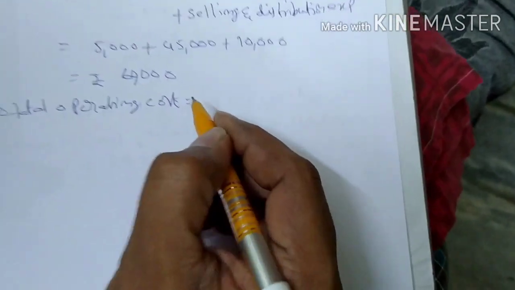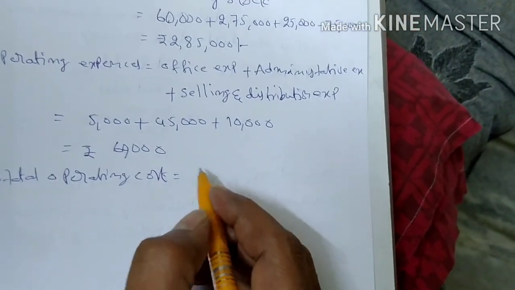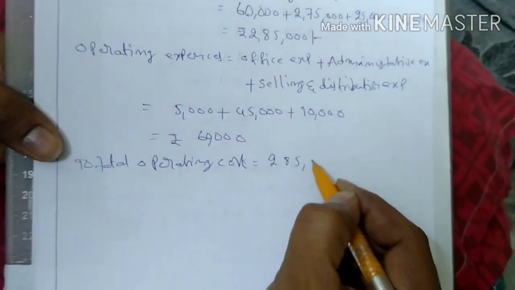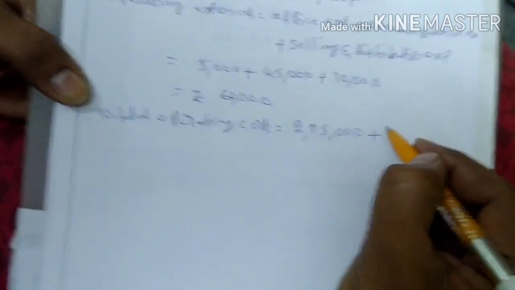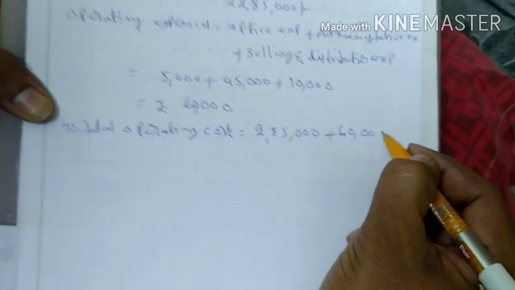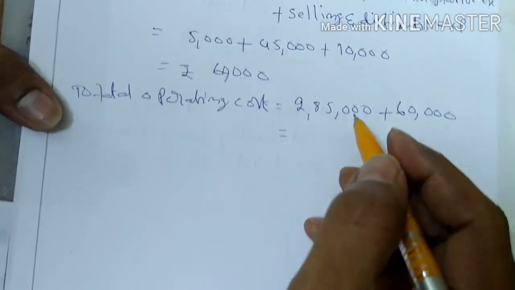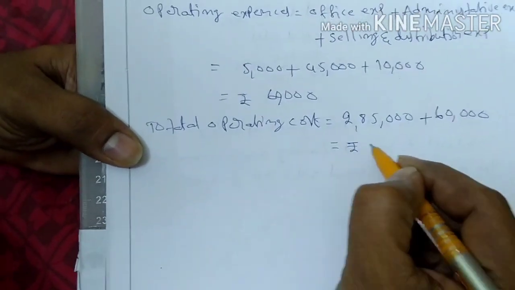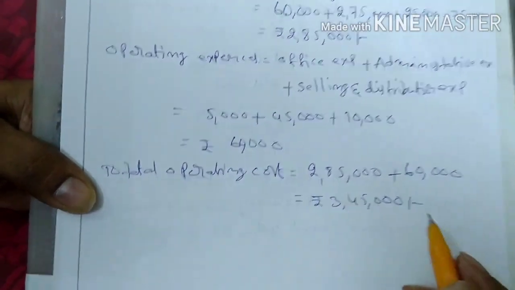Next here total operating cost is equal to 2,85,000 rupees plus 60,000 rupees, that is equal to 3,45,000 rupees.